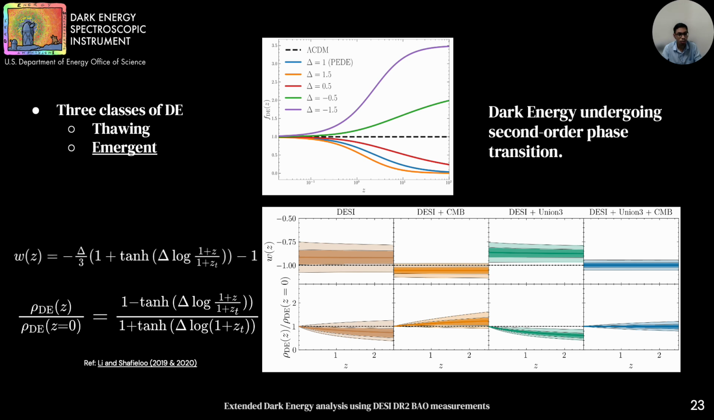Next, we consider the emergent dark energy class. This describes scenarios where dark energy undergoes a second order phase transition. This evolution can be captured by the equation on the left, where delta controls how steep the phase transition is, and z_t is the redshift for matter dark energy equality. The bottom panel shows the observational constraints on both w(z) and dark energy density from DESI alone, in combination with CMB, in combination with Union3, and all three datasets combined. This class does not fit the data particularly well because the parameterization is not allowed to cross -1.